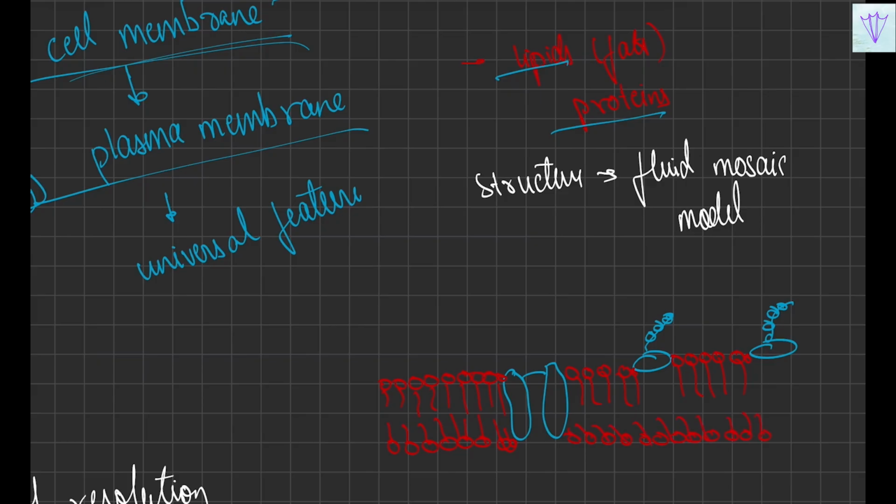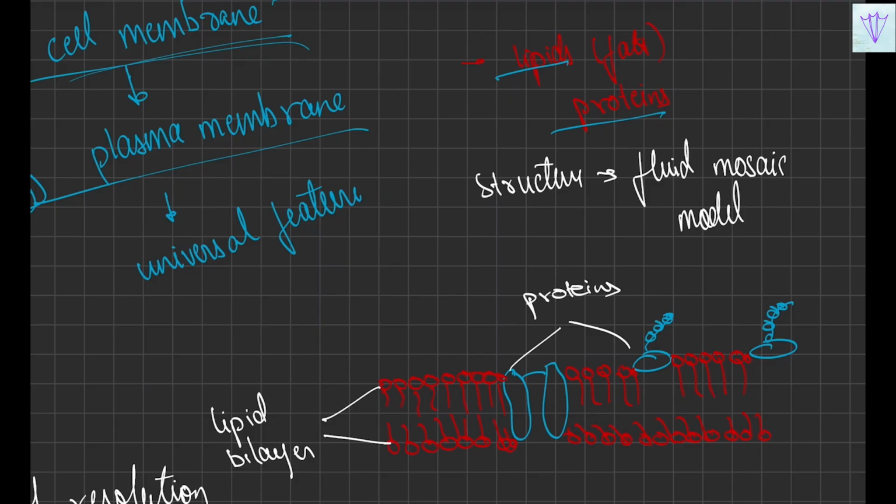So we can observe that this is the lipid bilayer, and these are all the proteins, right?